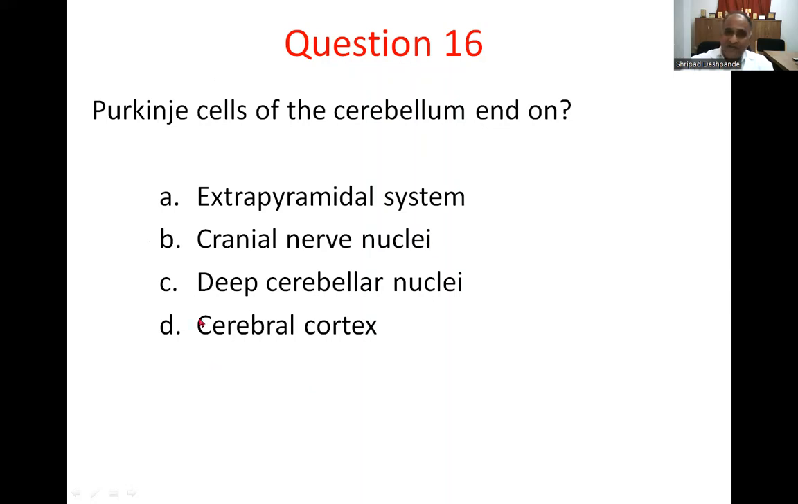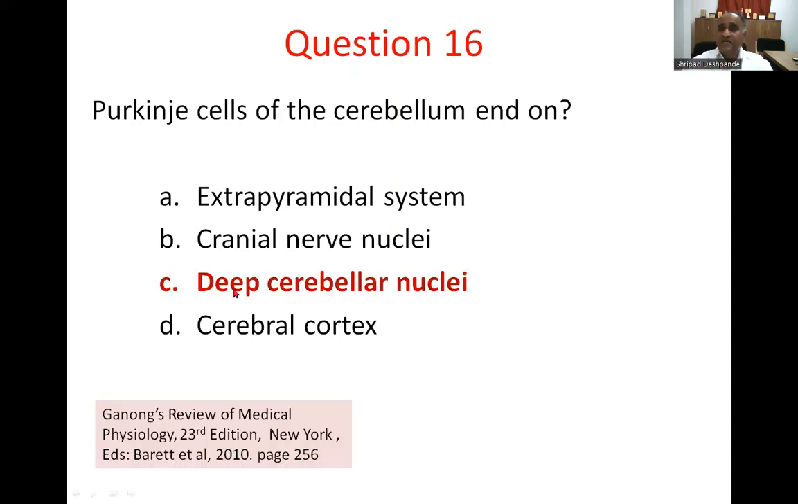No, it will not give to the cerebral cortex. Because if it has to go to the deep cerebellar nuclei, then from the deep cerebellar nuclei it goes to the cortex, it goes to the cranial nuclei, it goes to the extrapyramidal system, whatever through major pathways, but deep cerebellar nuclei are the main. So the answer is C, deep cerebellar nuclei.